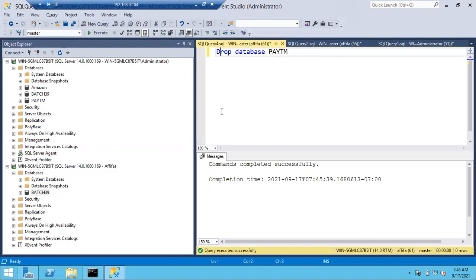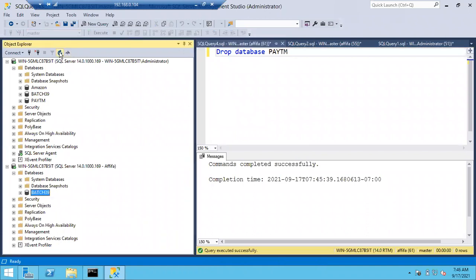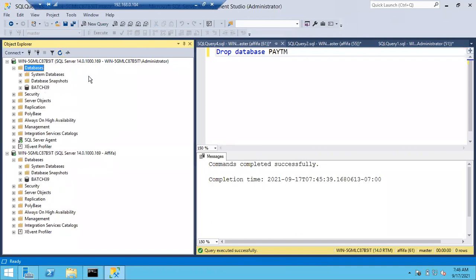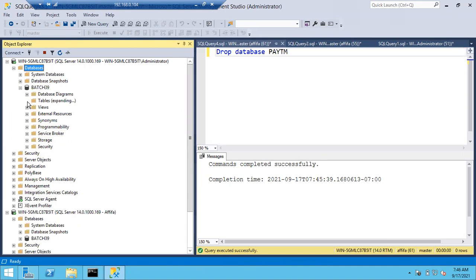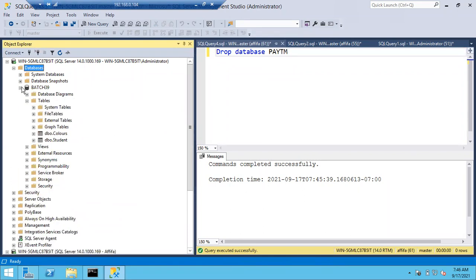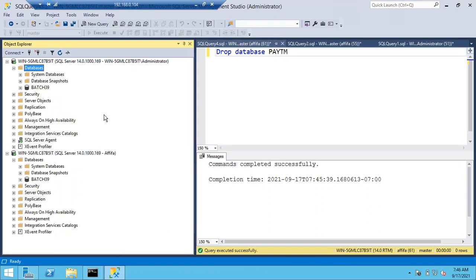Clear, guys? Why? Because by default, if you are a member of this role, you get create database permission and drop database permission also, right? It's not like only Afifa can drop the database which she created. She can also drop other databases too. Okay, fine. Any issues, any doubts? Clear, guys? Right, fine.